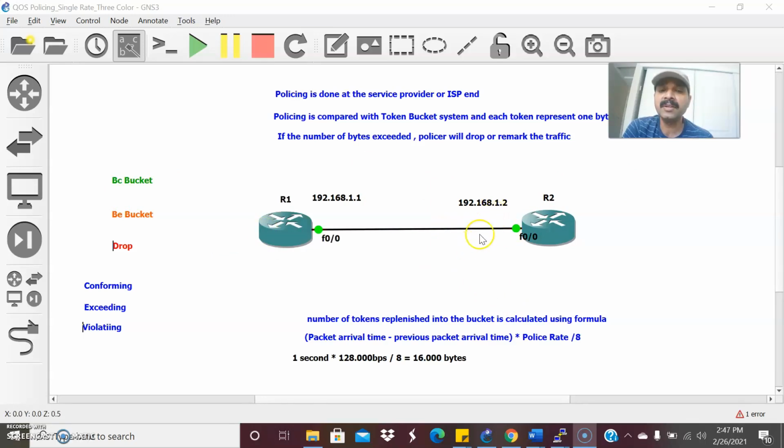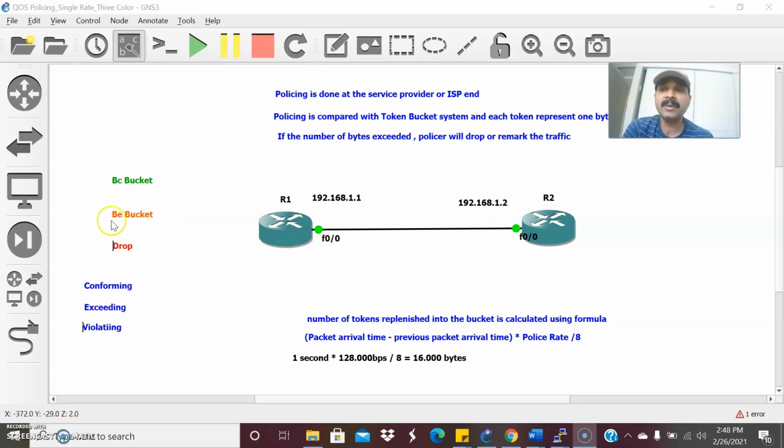Then the policer will take the tokens out of this bucket and proceed for conforming. Now the overflow or spilled tokens will flow into the BE bucket, which we call the excess bucket. If the packet is not conforming and the number of bytes transferred is less than or equal to the number of tokens in the BE bucket, then the policer will take the packets and proceed for exceeding. That is the BE bucket. In this case, we can use the excess burst capability. What is excess burst? Each and every time the data traffic will not be smooth. Sometimes we also receive excess traffic.